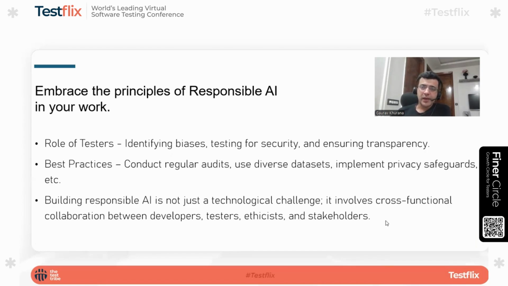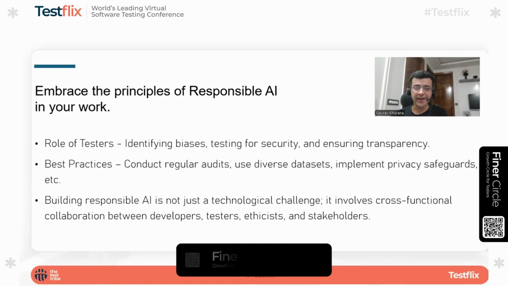So now we are done with the six principles. The role of testers is very important because, as I said in the starting, these principles would never be written in your user story or somewhere. Just like sometimes we find common sense bugs, you might feel that this is not consistent across, but there would not be a requirement called consistency. So we have to test all the six principles whichever software is having AI, because otherwise it can impact the reputation of the company if it comes from outside.